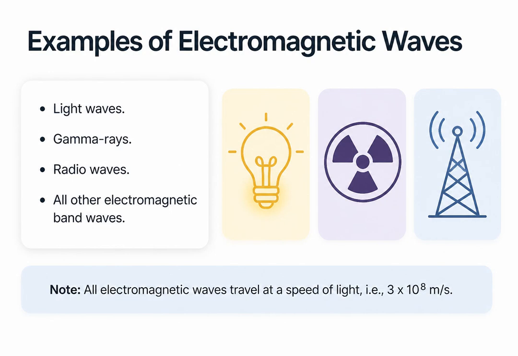Some common examples of electromagnetic waves include the visible light waves that allow us to see, the high-energy gamma rays emitted by radioactive materials, and the radio waves that transmit music to your car. A very important note to remember is that in a vacuum, all electromagnetic waves travel at the exact same speed, the speed of light, which is 3 × 10⁸ meters per second.